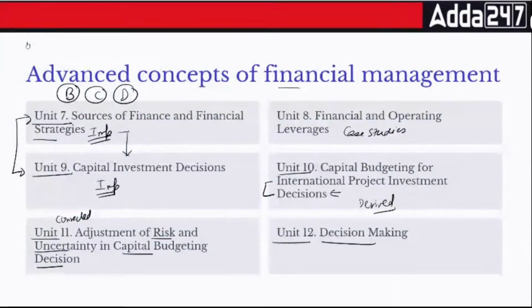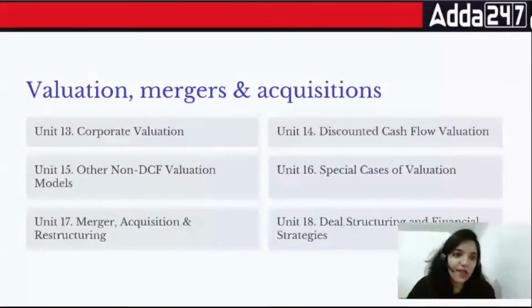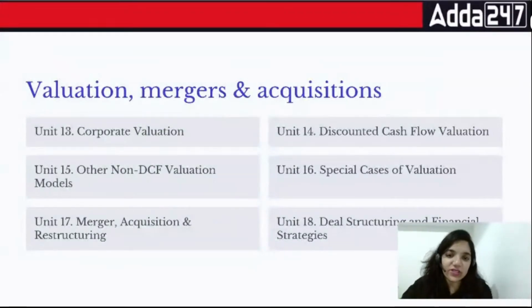Done, everyone? So in this case, what have you got? You get the particular topics which are purely numerical based. I think this is one particular area. If you do module B properly, now C becomes easier, D also becomes easier. I'll tell you how. After this, you have module number C. Module number C, at least 3 chapters. Discounted cash flow and other non-discounted. These 2 chapters are exclusively linked with chapter number 9, capital investment decisions. So unit number 14 and unit number 15 is one particular area you should not miss at all because they are connected.